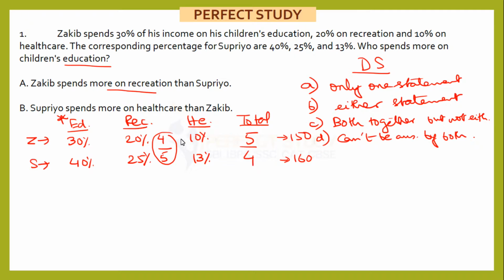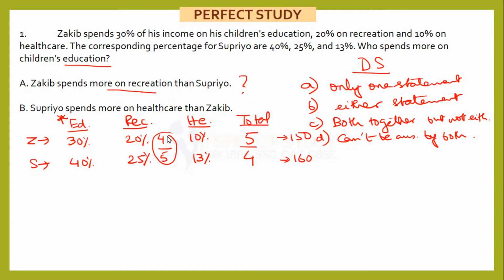Okay, now if the recreation is same, then Zakib is spending less. If Zakib is spending more on recreation, this value may be less than 160 or it may even increase. It may go to more than 160 also. That means both possibilities are there. It may be less than 160, it may become equal to 160 and it may cross 160. That is why we cannot answer based on statement A.